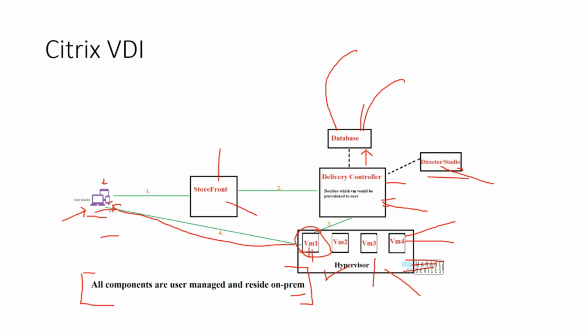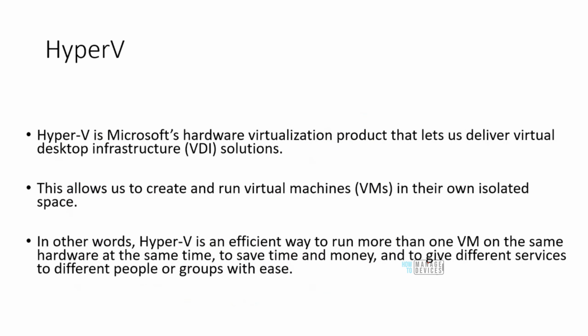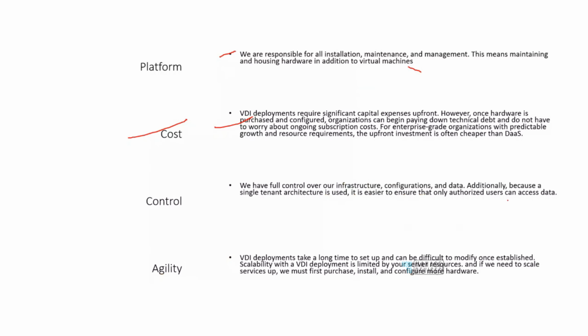So no matter whether I have one end user or whether I have 10,000 end users, the upfront investment cost is there, right? Because buying a hypervisor, buying all these servers and database is not cheap, right? So as far as the cost is concerned, it requires significant capital expenses upfront.